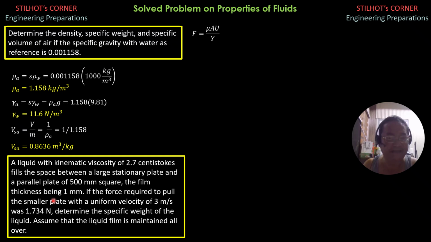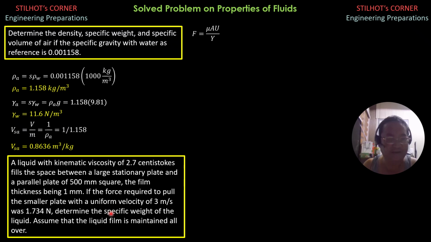The film thickness is 1 mm, so there is a thickness that is considerable in this problem. If the force required to pull the smaller plate with a uniform velocity of 3 meters per second was 1.734 newtons, determine the weight of the liquid. Assume that the liquid film is maintained all over.